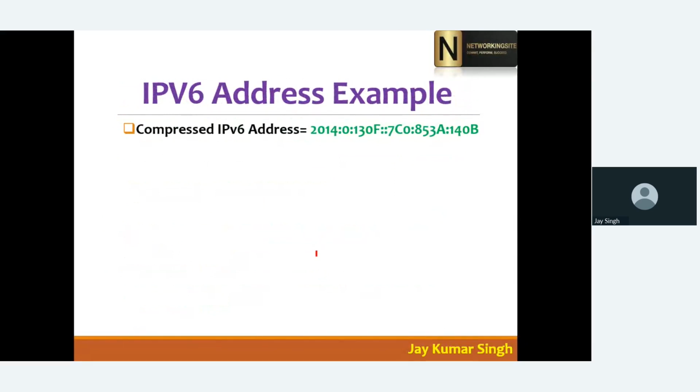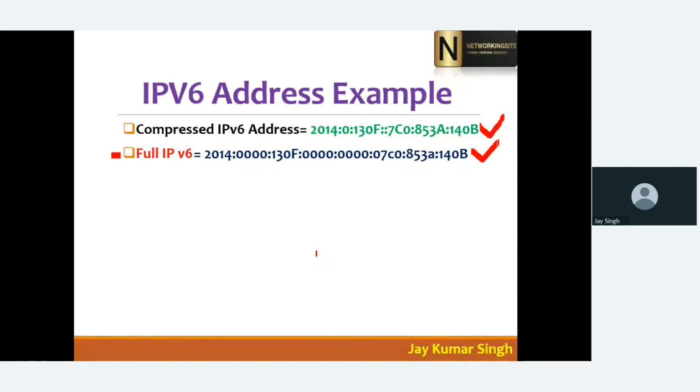So that's why, if you see my assignments, we have some assignments. You all have to work on them. Here it is asking about compression. This IP address is already a compressed IP address, so it's asking, can you please give me the full IP address? The full IP address is like this. Can I explain how the full IP address came here?